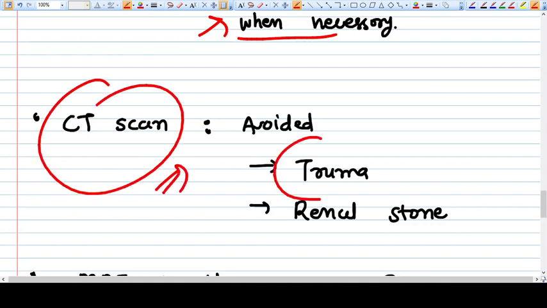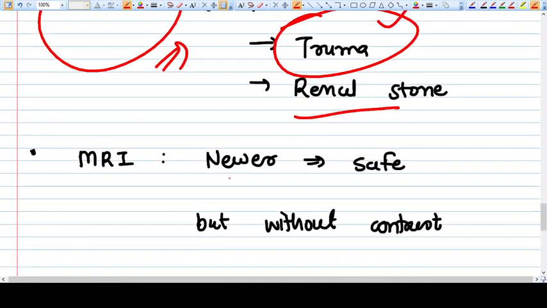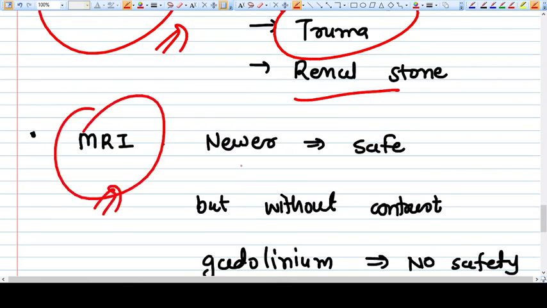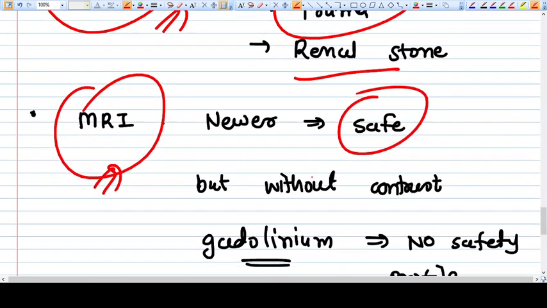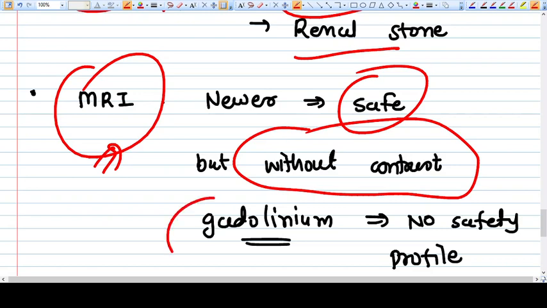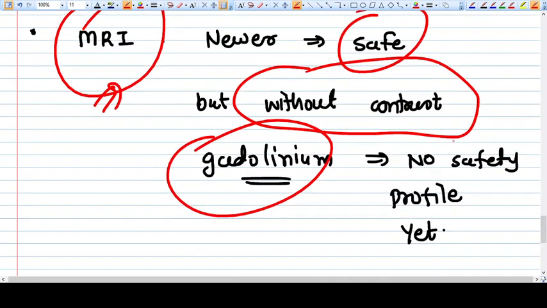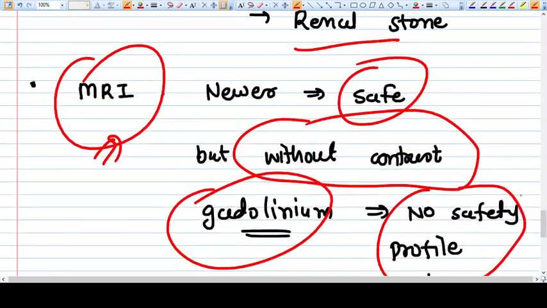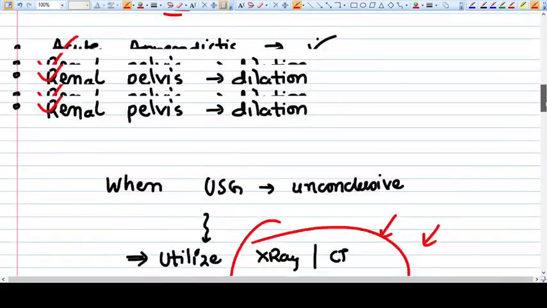MRI is a newer modality, considered safe, but without contrast media. With gadolinium, we have no safety profile studies yet. Whenever MRI is considered, it should be done without gadolinium. So this is all about the investigation protocol for abdominal pain in pregnancy. Thank you, friends.